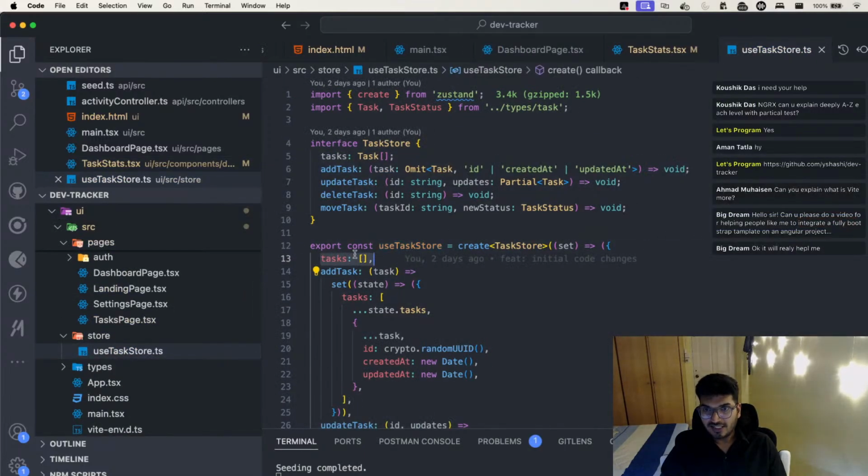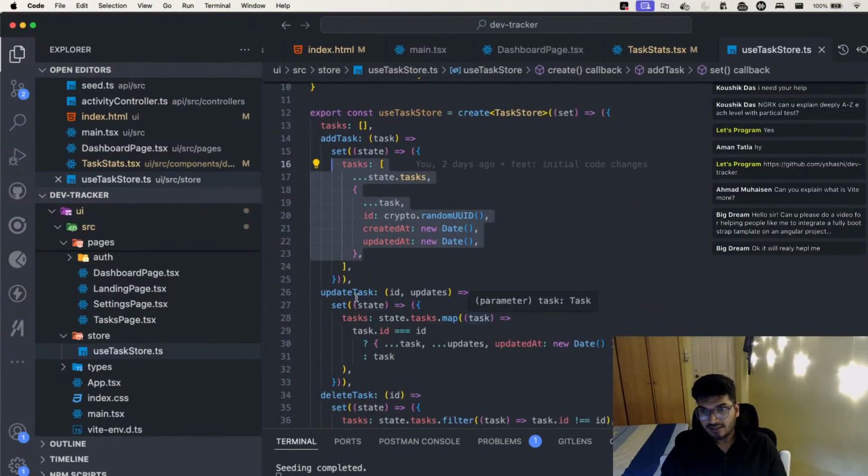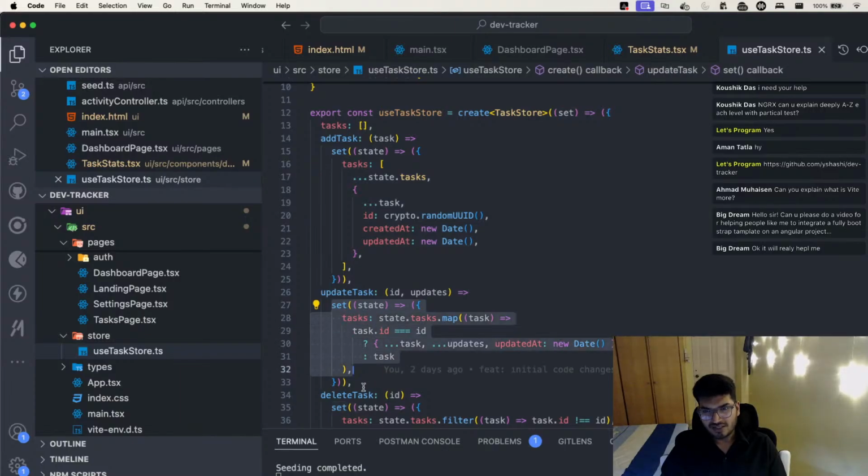Currently this will be empty, and whenever the user clicks on add, it tries to set the task with some newly added task. If I want to update, this is the update logic. This is pretty straightforward, guys. You can go on ChatGPT and find out what this logic is actually doing. It's very simple and easy to understand.